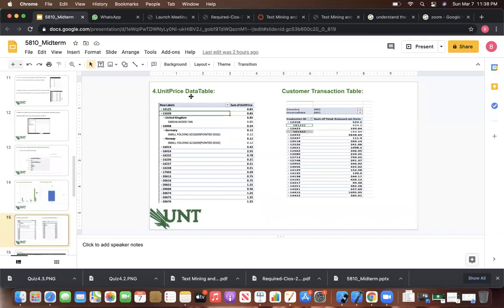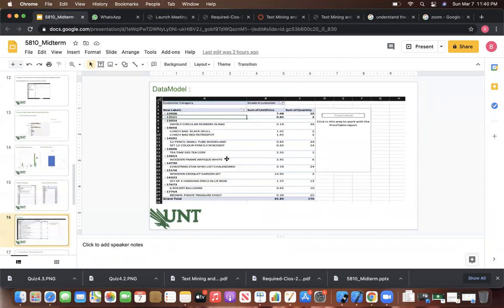And also here we can find the unit price data table. For example, in Germany, the small floating scissors, what is the price of that particular item. And in Norway, here I categorized the invoice ID, and by country what is the amount of the particular product. We can see here, from the unit price data table, we can compare the different products and what the price of the different products is. We can see that one. In the customer transition table, from the different countries, how much amount of sales he did, how much total amount he purchased, we can compare this one.